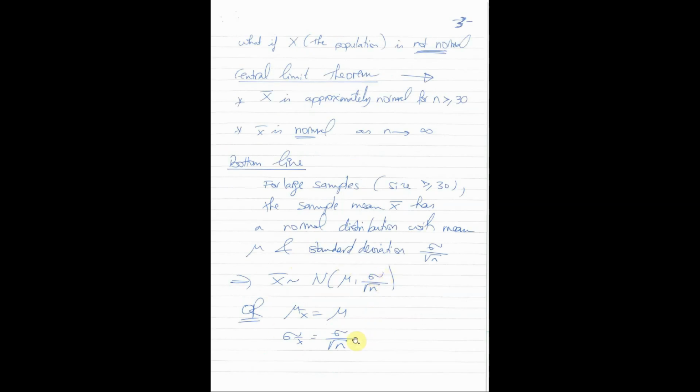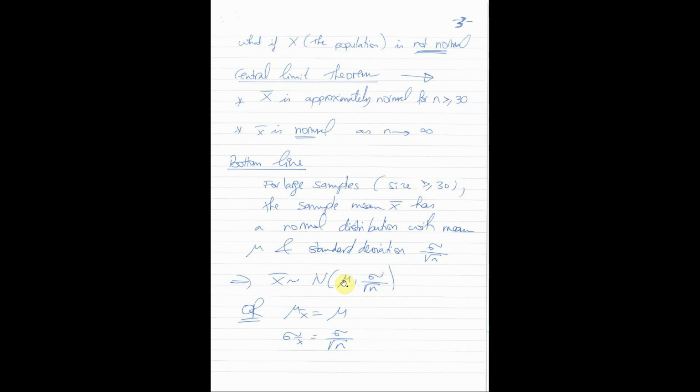Let's say this in compact notation. As long as the sample is large and it's coming from a population which could be normal or not, I don't care about the distribution of the population, as long as our n is greater than or equal to 30, we know that the sample mean X bar, the average of our randomly selected sample, has a normal distribution with mean mu and standard deviation sigma over root n.